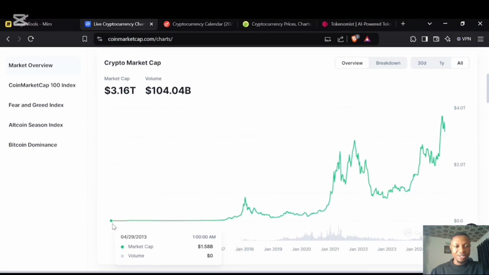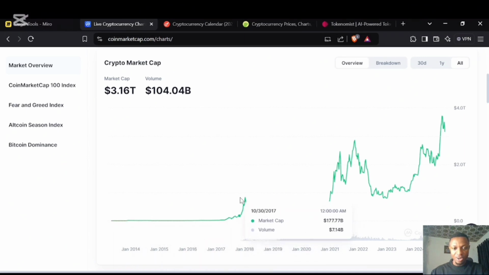So now you can look and see that once upon a time, market cap was like $1.18 billion, the whole market cap. This was like 2013. Now we are up high here, and this is 2018. The market cap was as big as $8.25 billion.